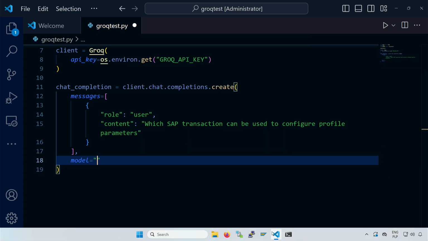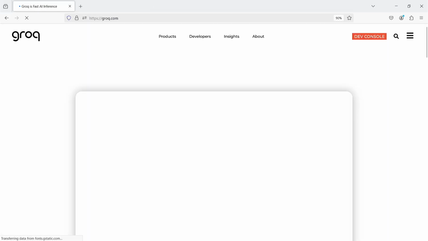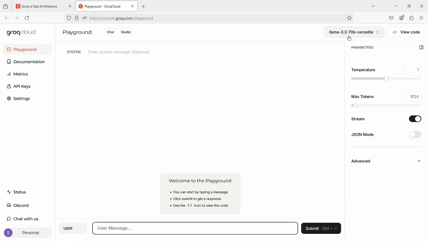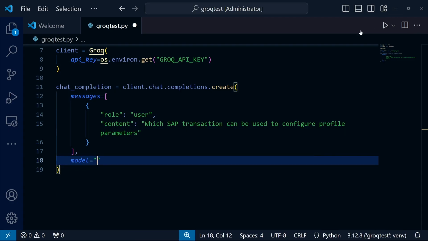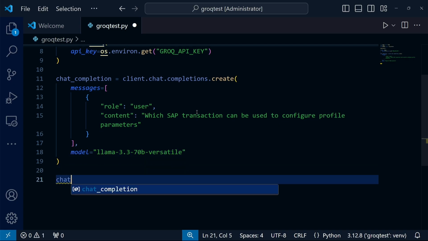I'll go back to my developer console for a moment to check the name of the language model I want to use. Llama 3.3 70 billion versatile. So I enter this name. And that's basically it when it comes to chat completion. After this call, the query should go to Groq, and the response should be assigned to the chat_completion variable.